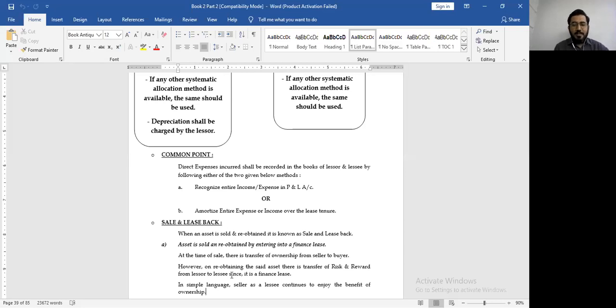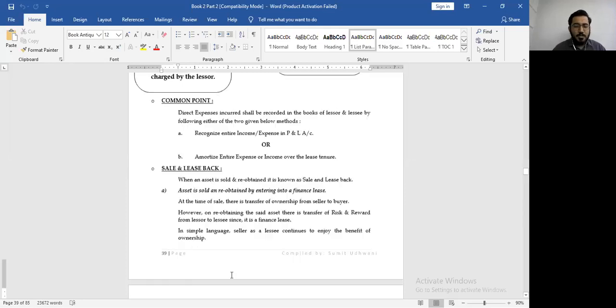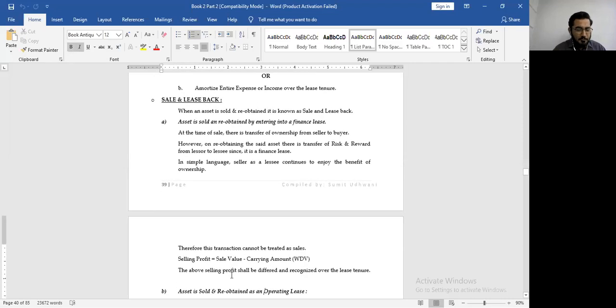Now later on, when he reobtains it back as finance lease, he again gets the risk and reward back in terms of finance lease, which means on reobtaining the asset, the risk and reward is again transferred back to the lessee, who is the same person as the seller. In simple language, the seller, now as lessee, continues to enjoy the benefits of ownership. Therefore, you cannot treat such a transaction as sale.